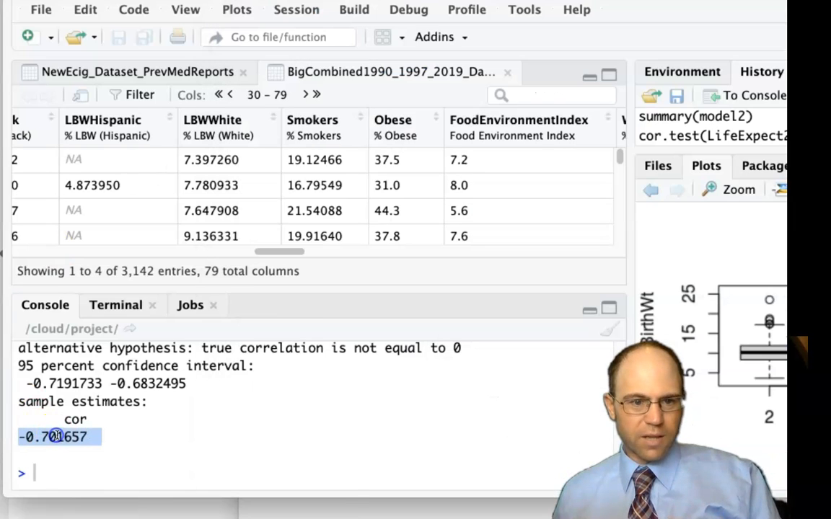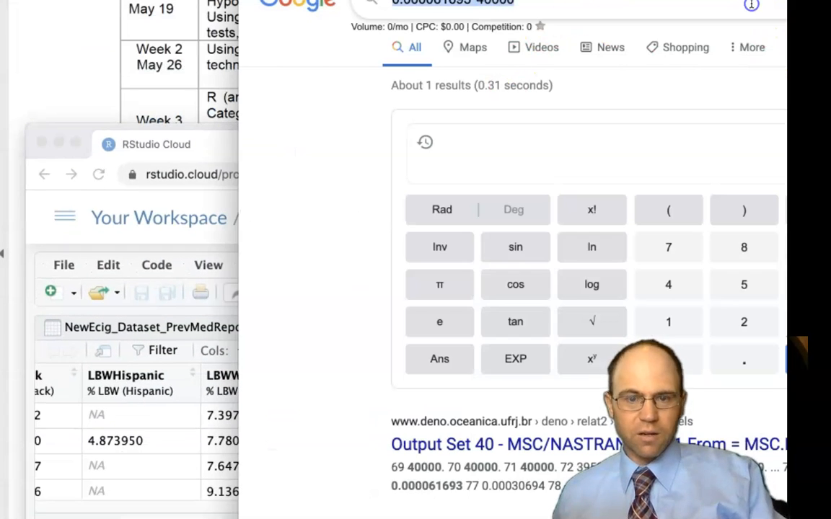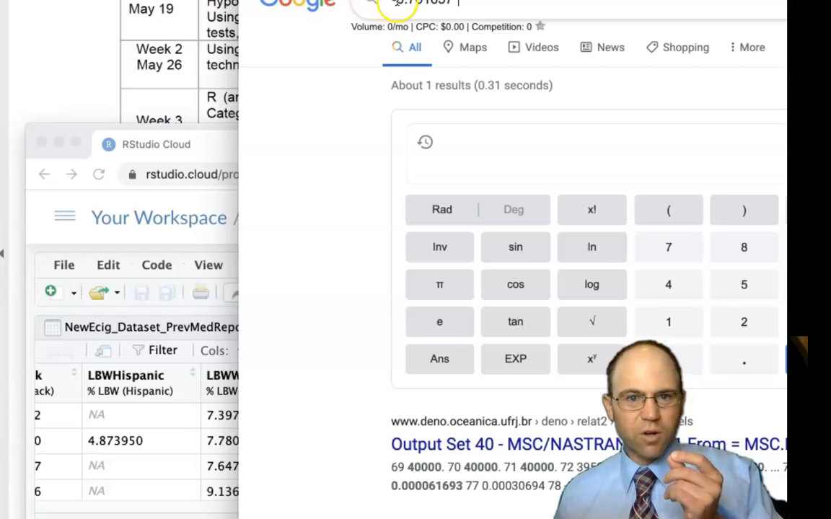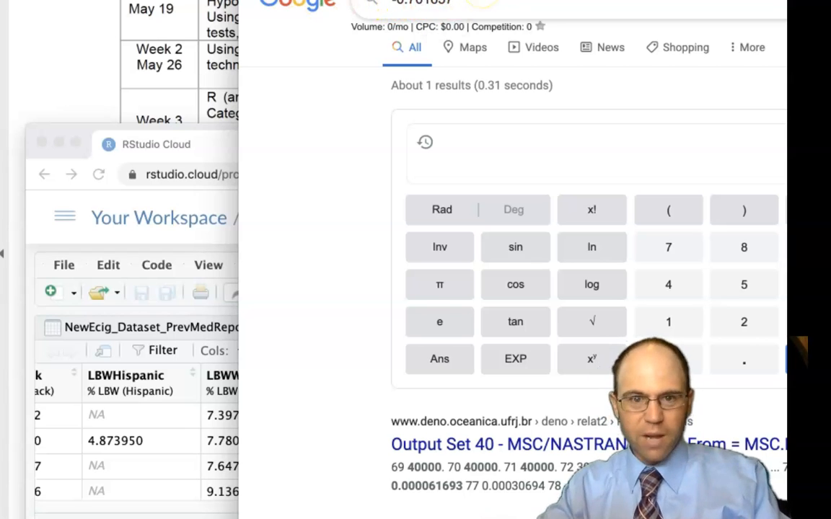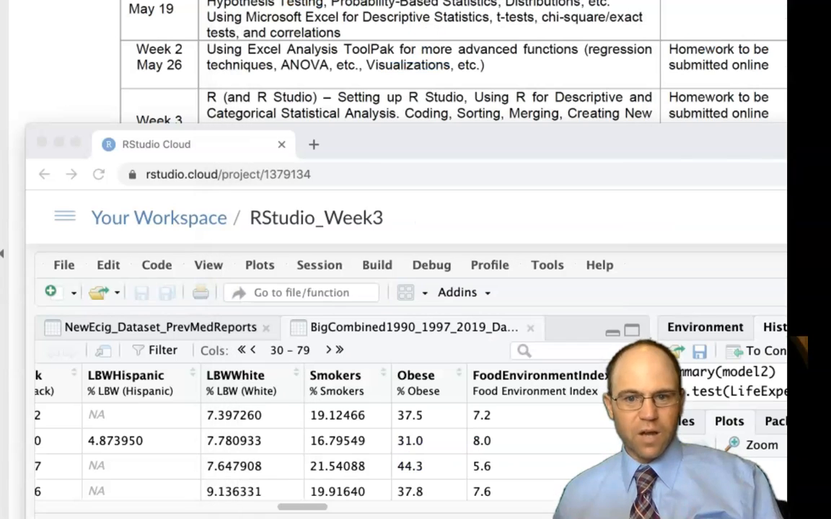Now, I'm going to take that number right there, copy it, and put it over here and multiply it by itself. So that correlation coefficient is R, and now we're going to do R squared. We're going to multiply it by itself, and what do we get? We get 0.4923.